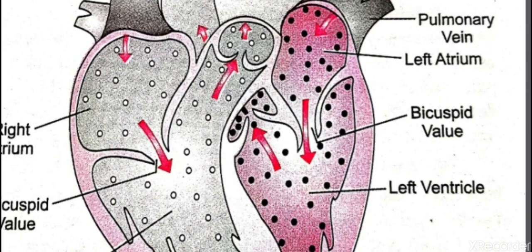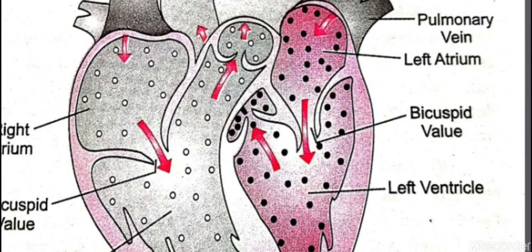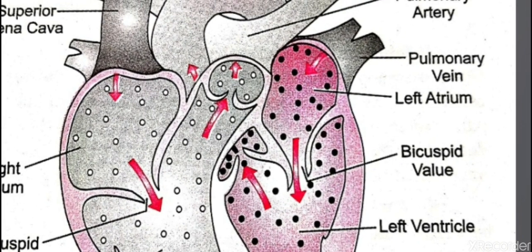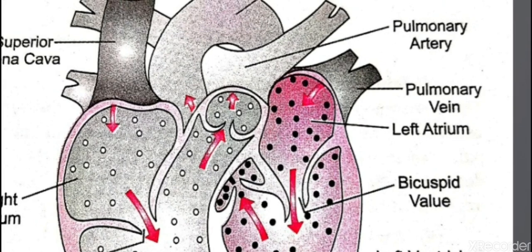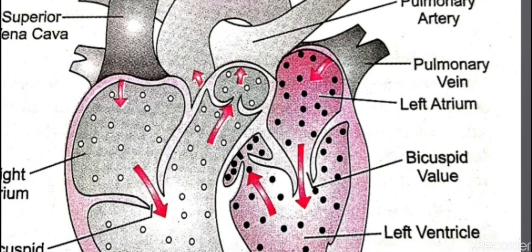These valves are very important, and from the examination point of view also they are important. What are the uses of these valves in the heart? To prevent the backflow of blood. Once the oxygenated blood comes from the lungs, it enters the left atrium through the pulmonary vein.